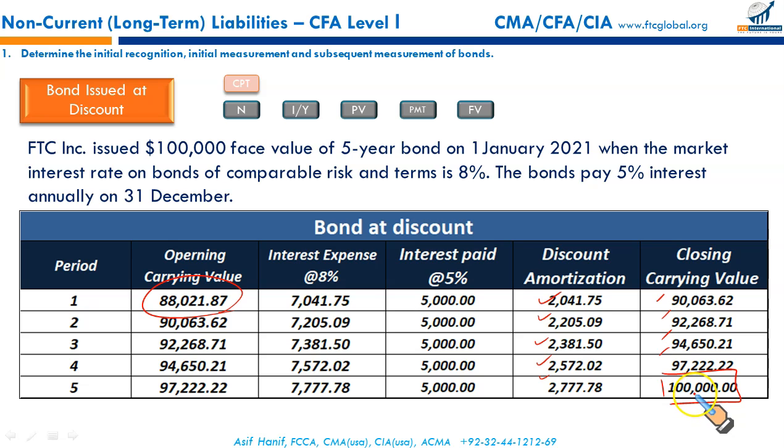Right? So remember, when the bond is issued at a lower rate than the market rate of interest, it will be sold at a discount. The discount, the difference between the face value and the issue proceeds, is amortized over the term of the bond, and this amortization is eventually added to the carrying value, and at maturity, the bond's face value will be equal to the value that you carry in your balance sheet.